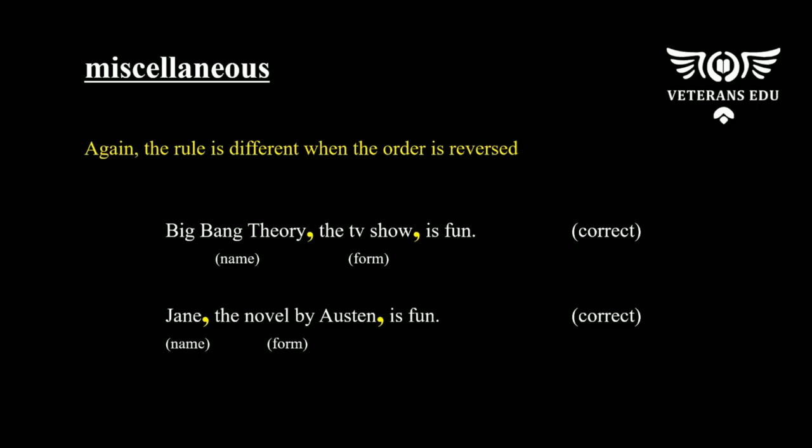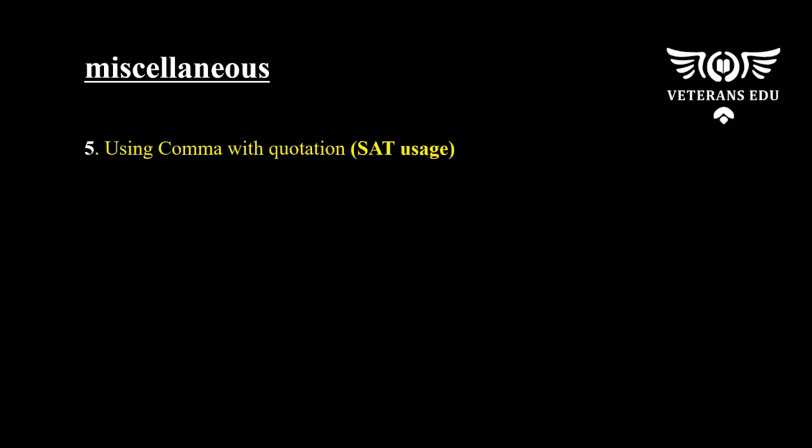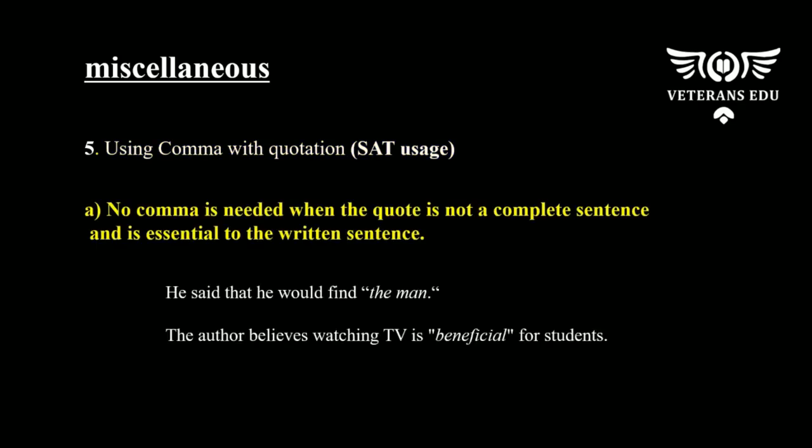Our next lesson is on commas with quotation, and I'll be teaching you strictly for the SAT. The first lesson is this. We do not use a comma when the quote is not a complete sentence and is essential to the written sentence. Let's look at the screen. In the sentence, he said that he'll find the man, or the author believes watching TV is beneficial for students, both quotes, the man and beneficial, are not complete sentences and are essential to the sentence that is written. What I mean is, we cannot complete the sentence without the quote. In this situation, we do not use a comma to separate the quotation.